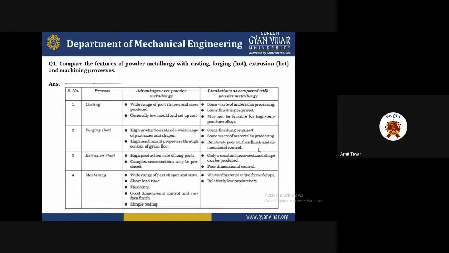So today's topic is conceptual questions of powder metrology, Part 1. We are discussing some conceptual questions related to powder metrology asked in examinations, such as the GATE examination or any competitive examination. If you want to work in the automobile industry or any manufacturing industry, where products are made with the help of powder metrology, this type of question will be asked by the interviewer and examiner.